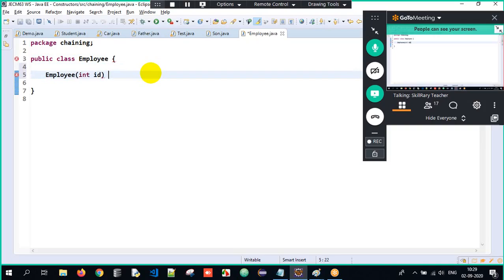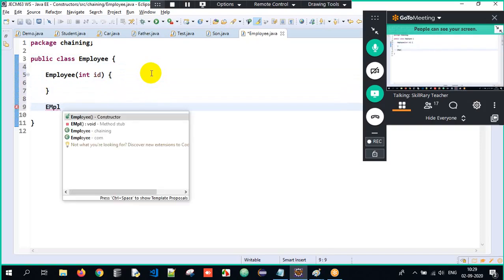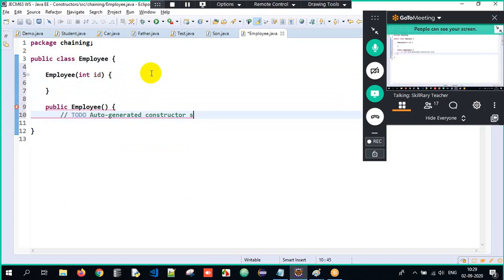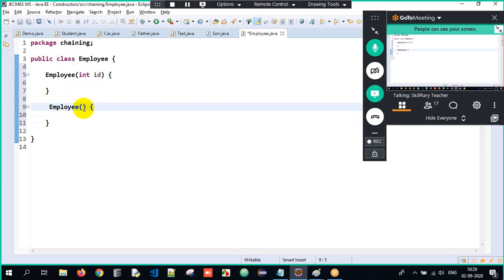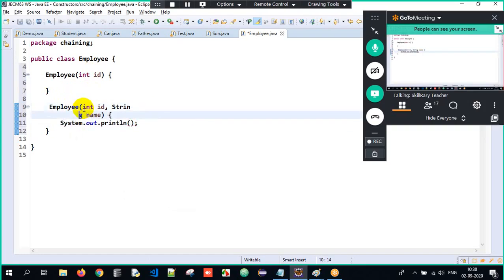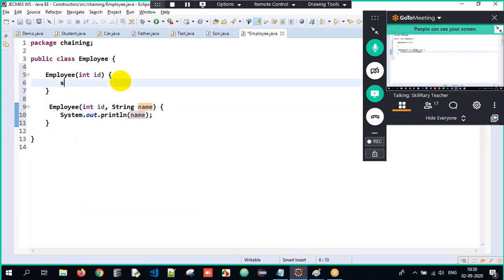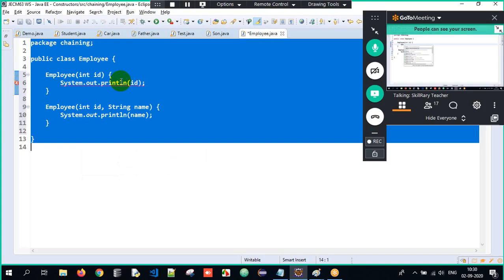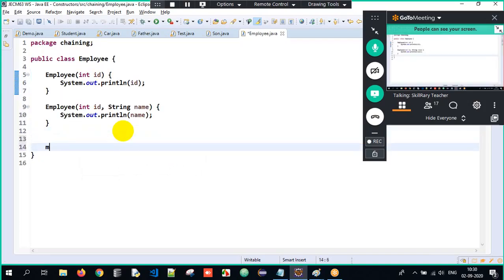And I'll also have one more employee constructor taking int id comma string name. Now I'll print the name here, and here I'll print the id. Just observe what is happening.